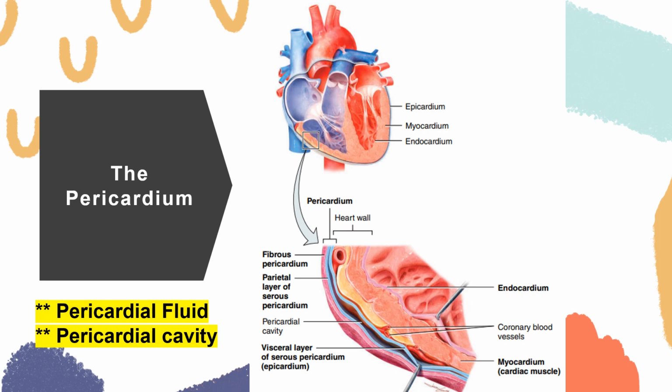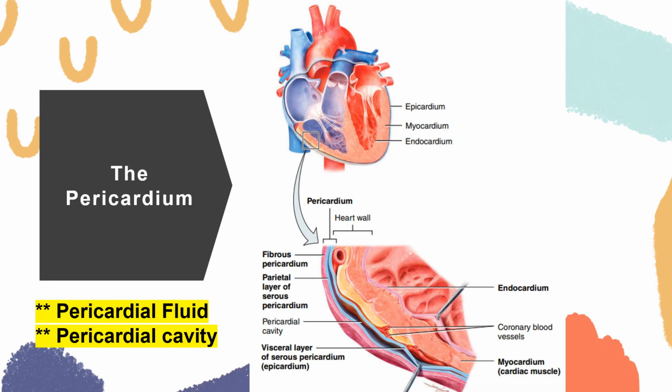The inner is the visceral layer, which is called your epicardium. Between the parietal and your visceral layers of your serous pericardium is a thin film of lubricating serous fluid, which is a slippery secretion of your pericardial cells. It is known as the pericardial fluid. So this pericardial fluid reduces friction between layers of the serous pericardium as the heart moves, all right? So that when the heart is pumping, it is not having too much friction with other parts. The space that contains the few ml of your pericardial fluid is called your pericardial cavity.